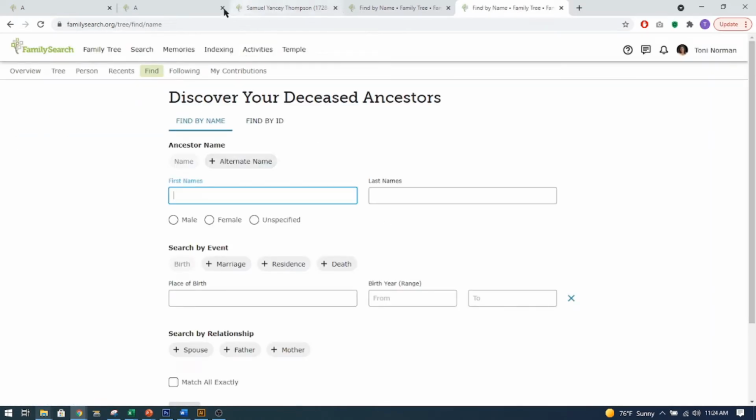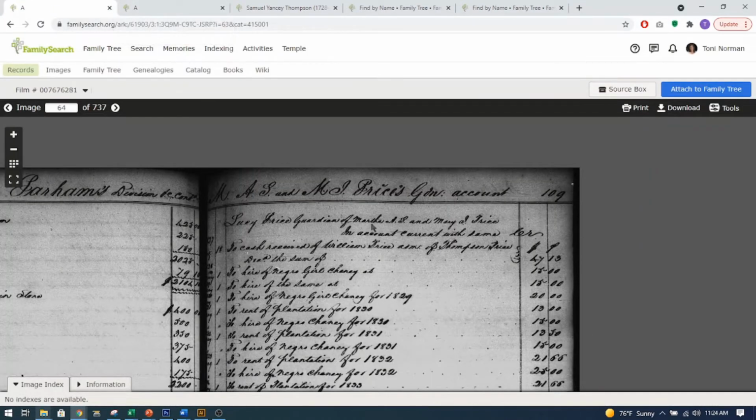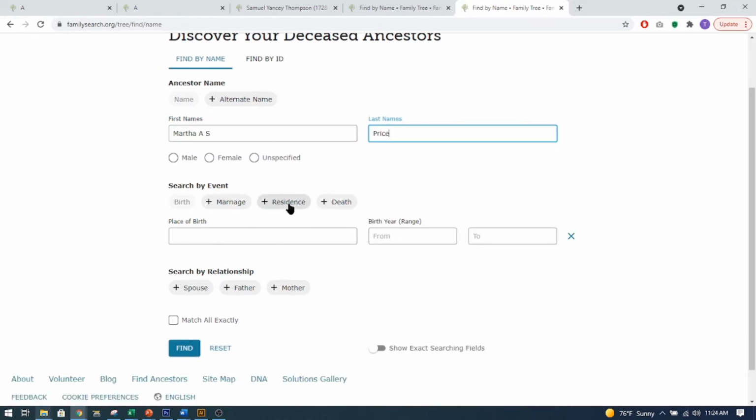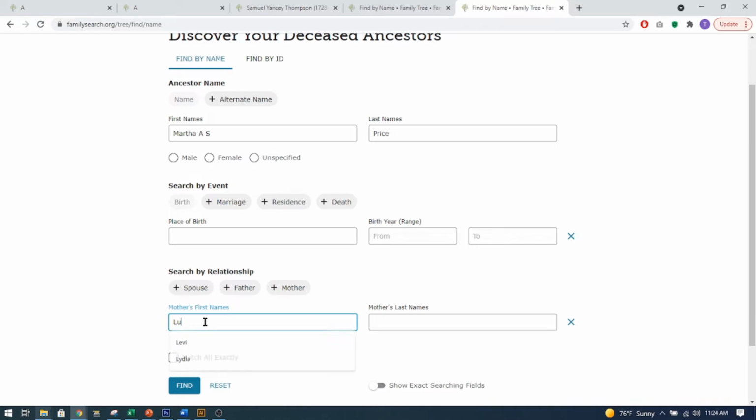So FamilySearch, and I did Find. And I believe it says on the record Martha, right there. Martha A.S. So I typed in Martha A.S. Price, and I probably put, well, her mother is Lucy, and I don't know Lucy's, well, I do know it's Coleman, but I didn't know that when I was looking at the record.